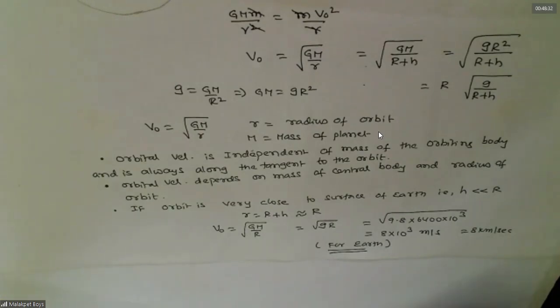Agreed? Sir, is this the maximum orbital velocity? Maximum possible? If the speed is more than that, automatically the radius should also change, no? To move in that orbit, it must have this one. Understood, sir.